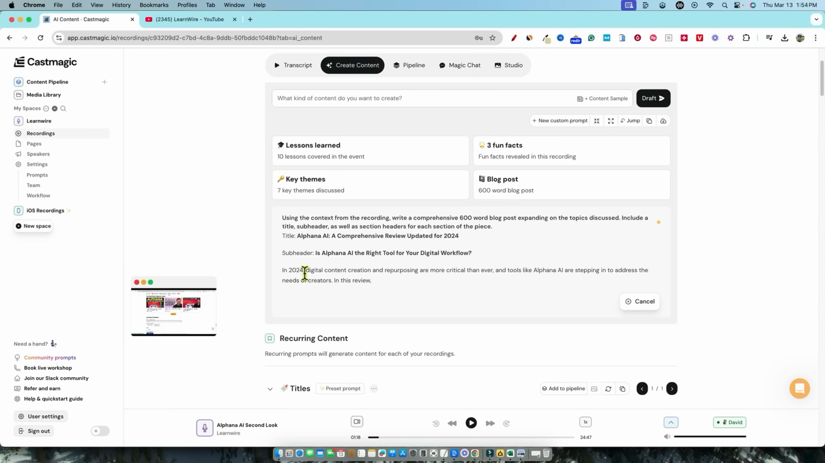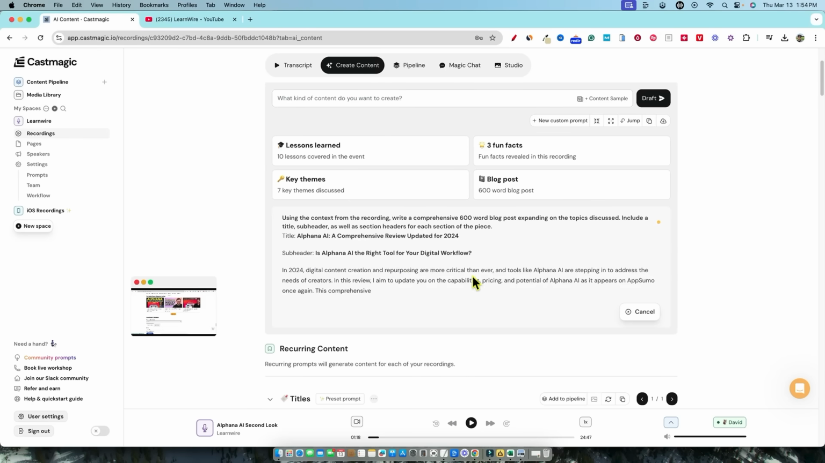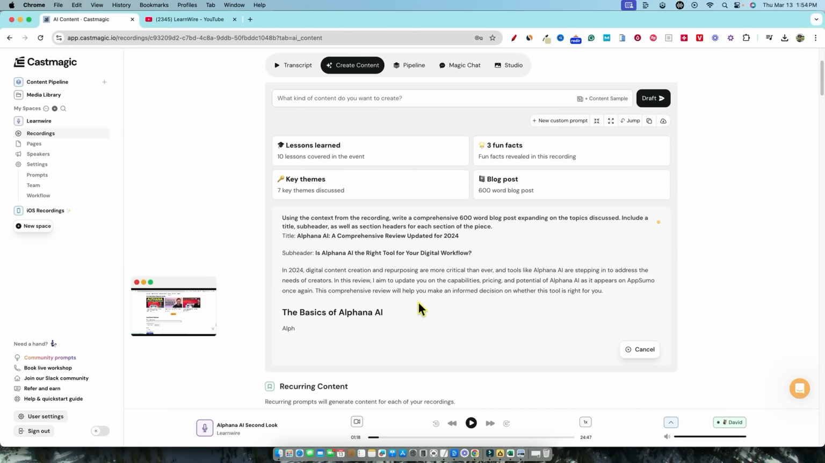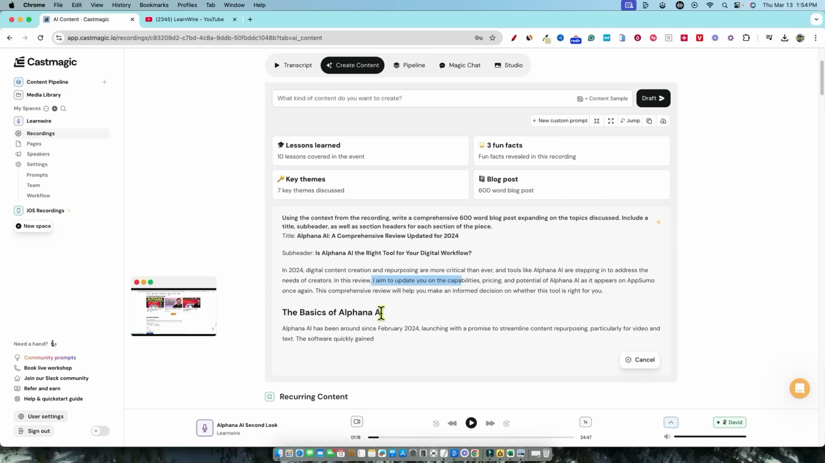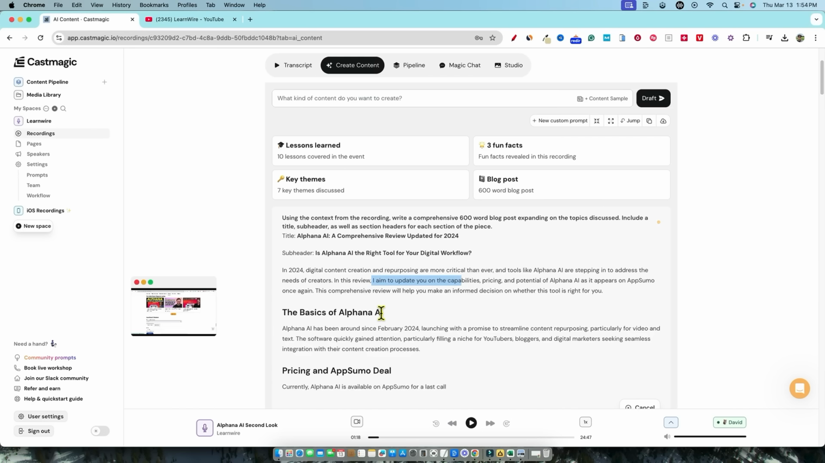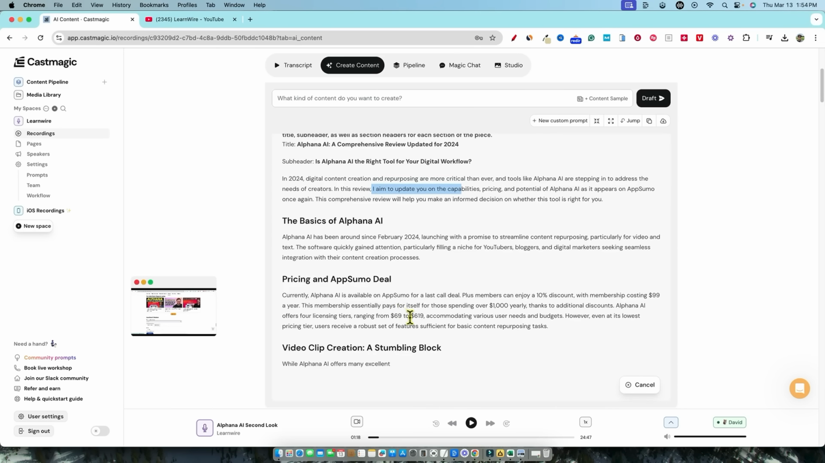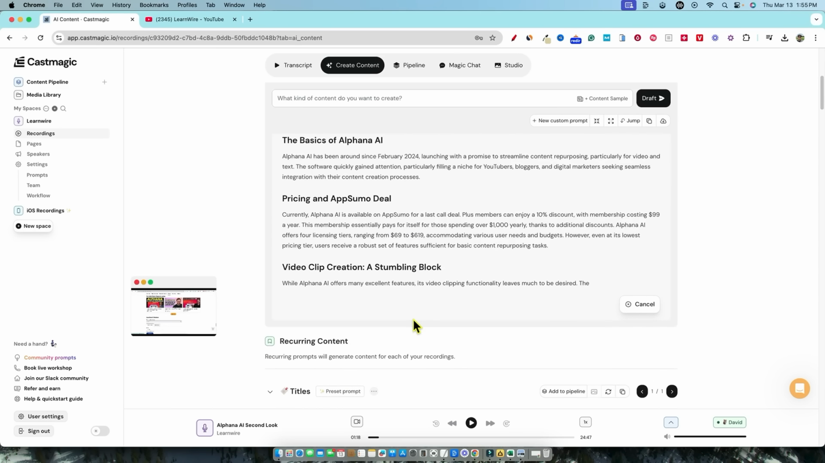In 2024, digital content creation and repurposing are more critical than ever, and tools like Alphana AI are stepping in to address the needs of creators. In this review, I aim to, so it's in first person, perfect. I plan to update you on the capabilities, pricing, and potential of Alphana AI as it appears on AppSumo once again. This comprehensive review will help you make an informed decision on whether this tool is right for you. So that's really good. We have a title, we have the basics, we have pricing and AppSumo deal.